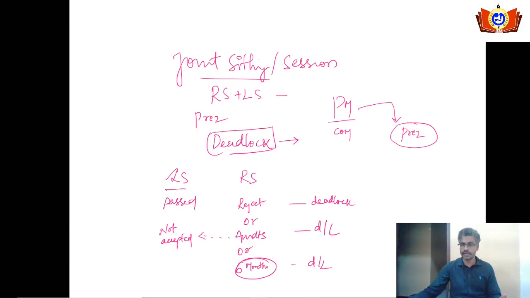Then what will the president do? He will summon all the MPs, saying that on this date you have to come for the joint sitting or the joint session, and he will also inform the speaker regarding the joint sitting. The speaker will preside over the joint sitting, and all the members of the Rajya Sabha and the Lok Sabha will sit together, discuss the issue, and put the bill to a vote.